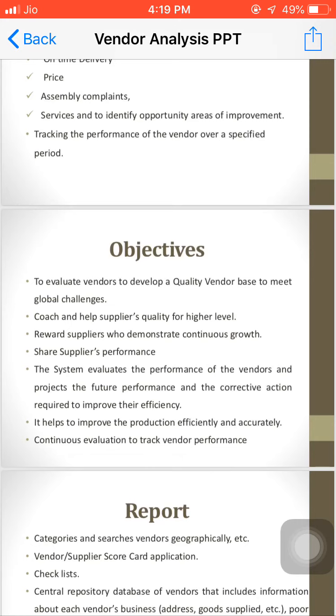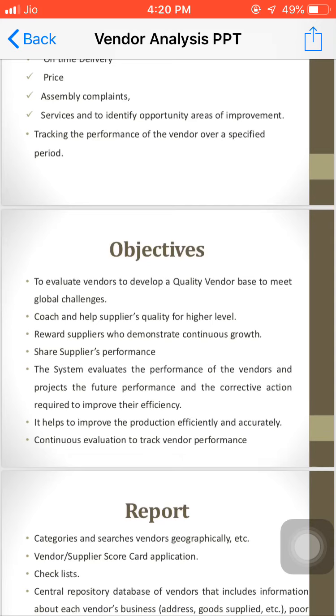First he will think that this particular customer requires the material at very prime importance, so we have to provide him the material. Then later on we'll see what the prices are and what the financial aspects are. So for this only we have to maintain a very quality vendor base. And the quality vendor base can be maintained when that supplier provides the material at the right time with the right quality and at the right cost also.